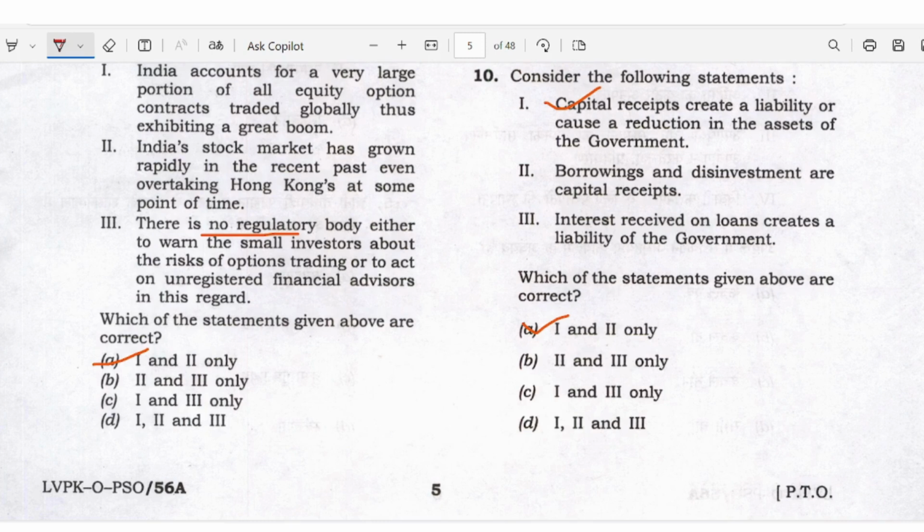So this question also we can solve through the elimination method. It is a tough question actually, but if you look at statement 3 here, it says there is no regulatory body. We have a regulatory body called SEBI, right? If you know this basic knowledge, we can eliminate option 3 here. Okay, so we come up with the answer A, 1 and 2.